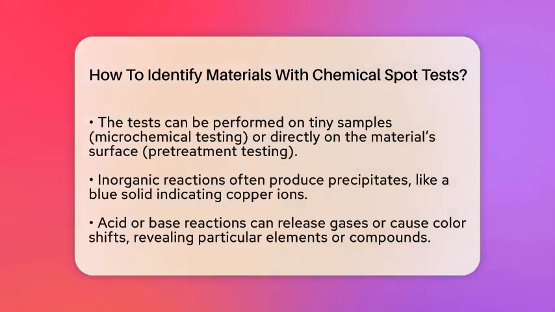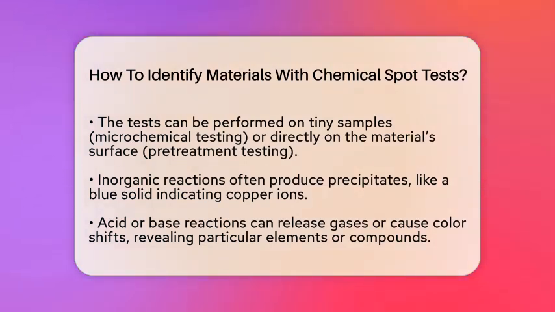There are two main ways to do these tests. One is microchemical testing, where you carefully remove a tiny piece of the material and test it with reagents. This method is good for small samples that you don't want to damage. The other is pretreatment testing, where you test directly on the surface of the material. This helps you see how the material reacts to chemicals in real-world conditions.